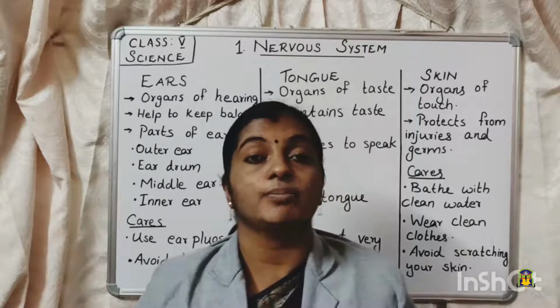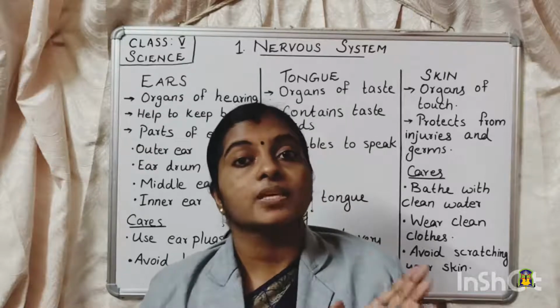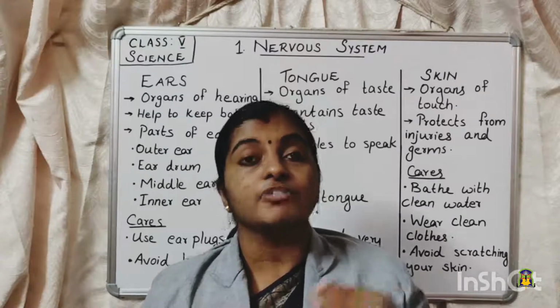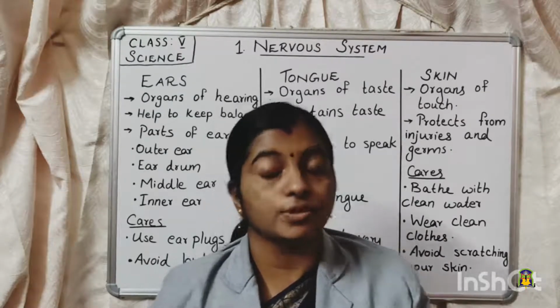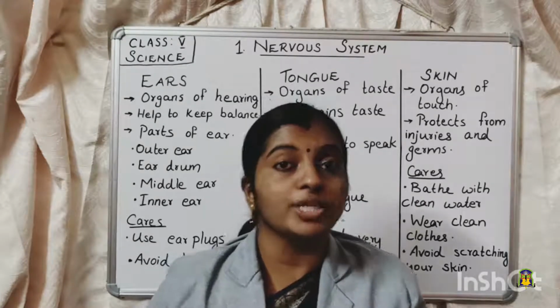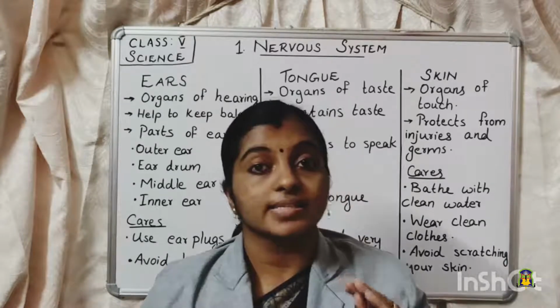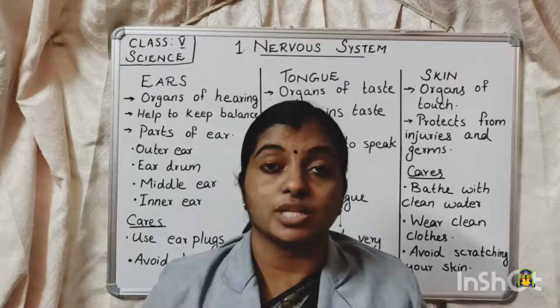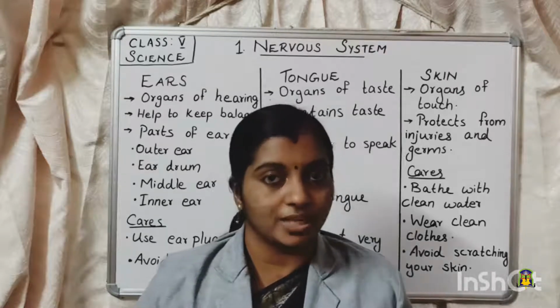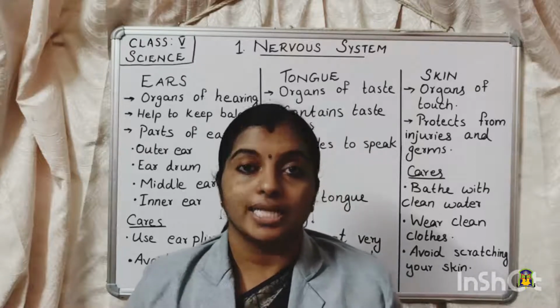The eardrum is very important. It is the eardrum which vibrates and transmits the sound waves to the auditory nerve. So don't put anything into the ear so that the eardrum will always be safe. If there is any damage to the eardrum, it will affect the hearing ability. So make sure that you are not putting anything into your ears.